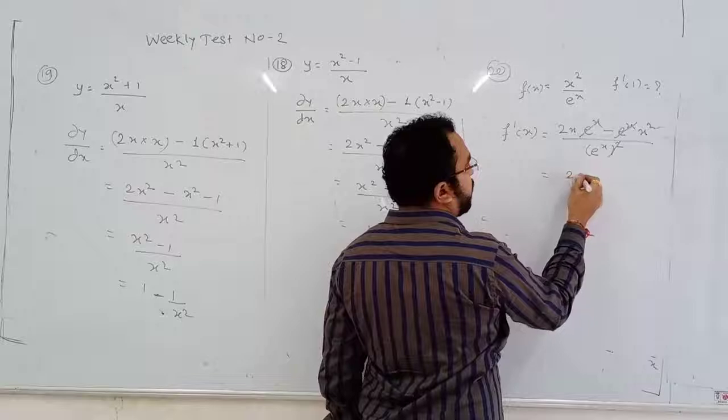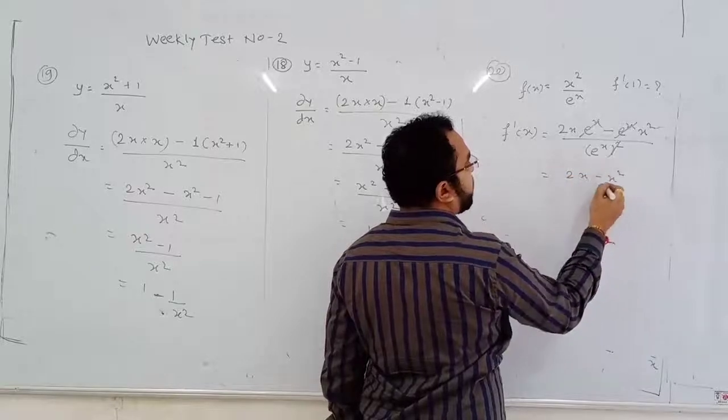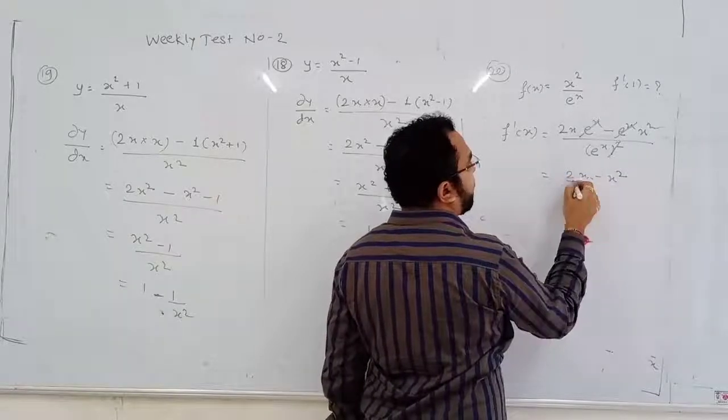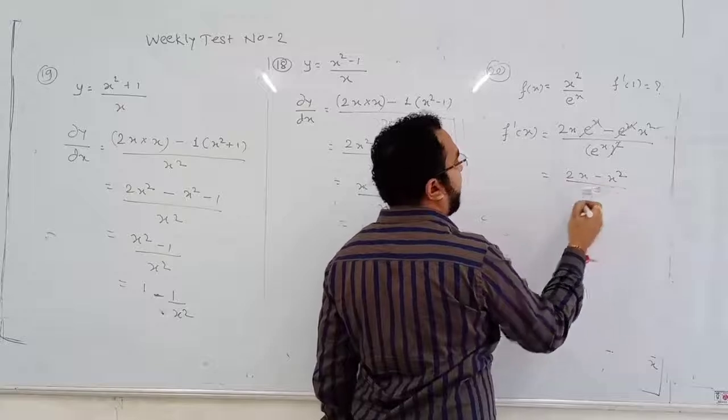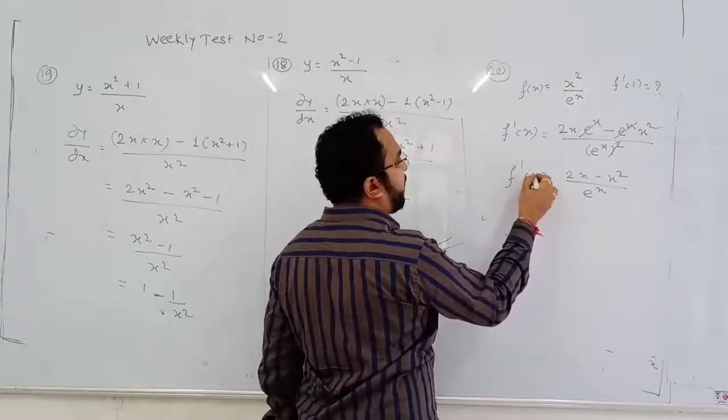So now it is 2x minus x square upon e to the power x. This is f dash of x.